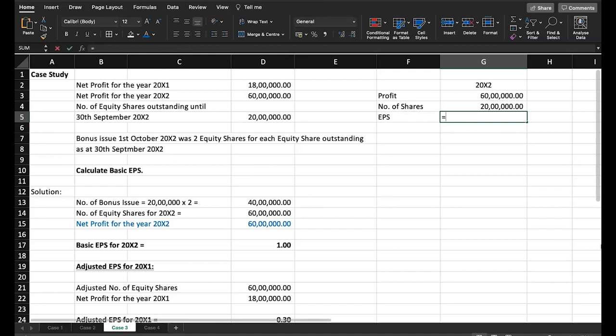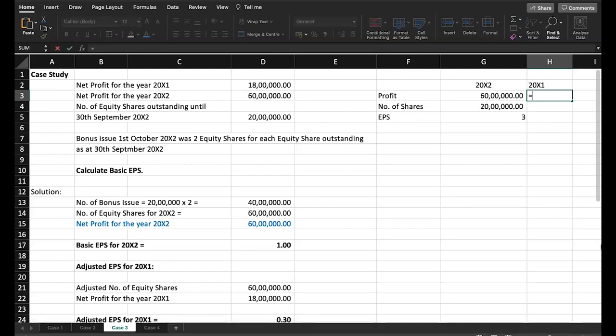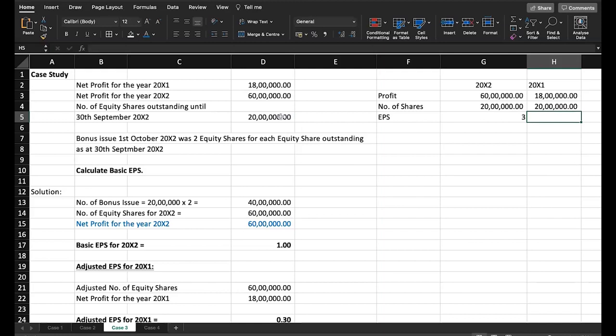In that case, their EPS will be profit divided by number of shares, it is 3. Then what would have been their EPS in 20x1? Already we know their profit is 18 lakhs and their number of shares is 20 lakhs, because we are looking at a scenario where there is no bonus issue. The EPS is 18 lakh divided by 20 lakh, it is 0.9.